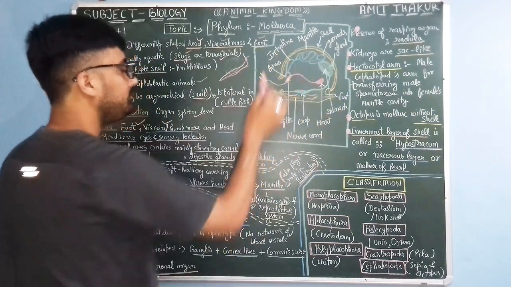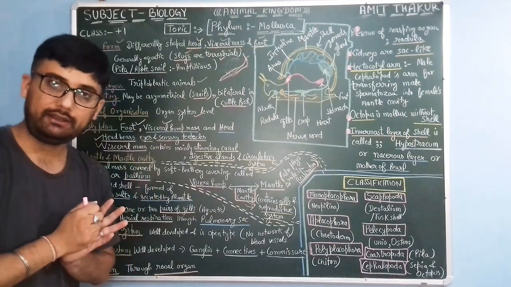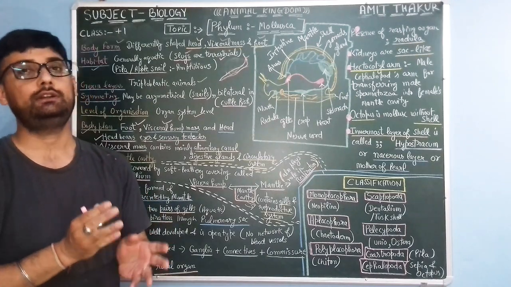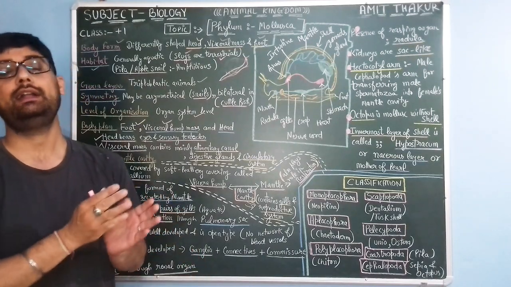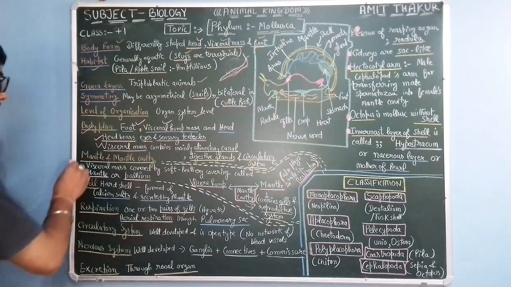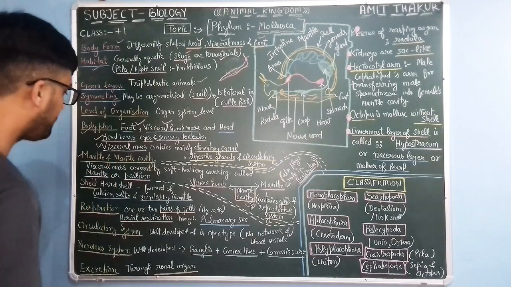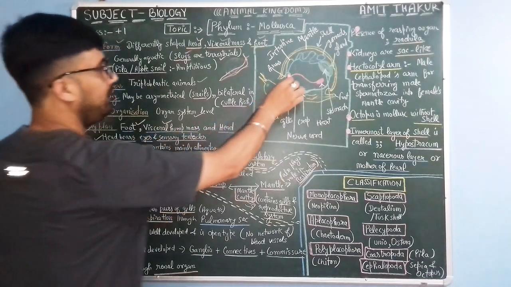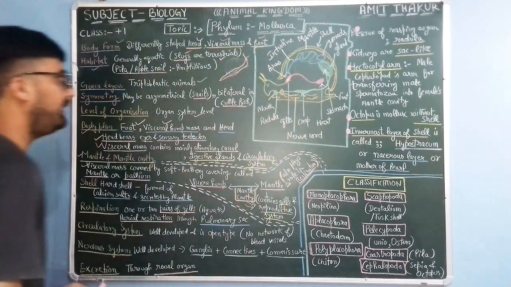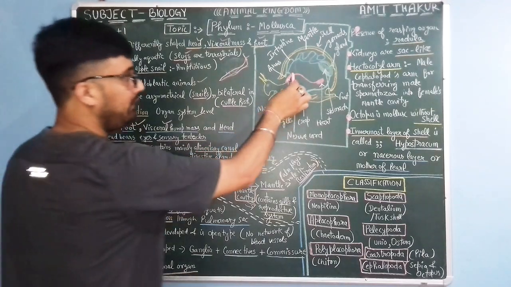Actually, the circulatory system is open type. That means there is no specialized network of blood vessels for the transportation of blood and other beneficial substances. Then there is the mantle and mantle cavity.